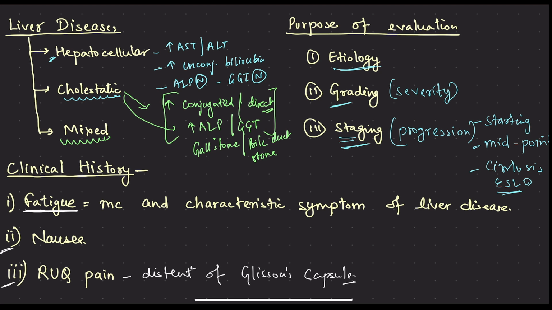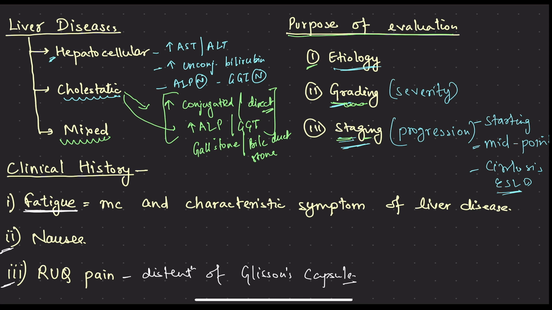What is the purpose of evaluation? Basically, we have to find out the etiology. What is the underlying cause of the liver injury? Then severity or grading. Very important. What is the severity of the disease? How do we grade the disease? Then is the staging. Means in the course of disease, what is the point of disease in the course of time that we are referring to at the present moment.